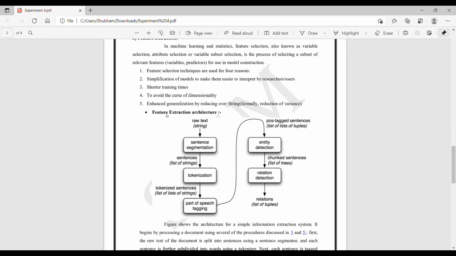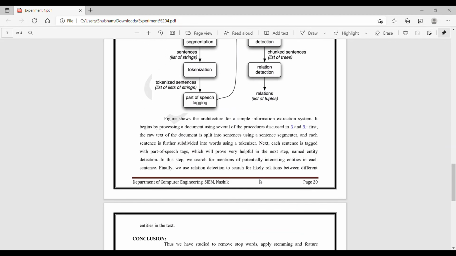Then feature extraction architecture. It has an architecture with the raw text, sentences, tokenized sentences, relations, chunk sentences, POS-tagged sentences. It first begins with sentence segmentation, tokenization, part of speech tagging, entity detection, and relation detection. The above figure shows the architecture of a simple information extraction system. It begins by processing a document using several of the procedures discussed in 3 and 5.